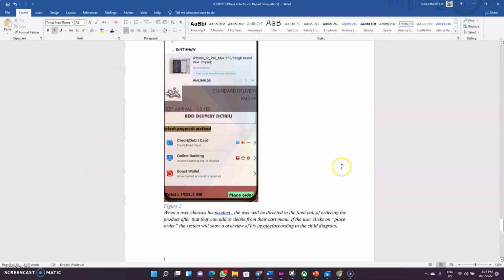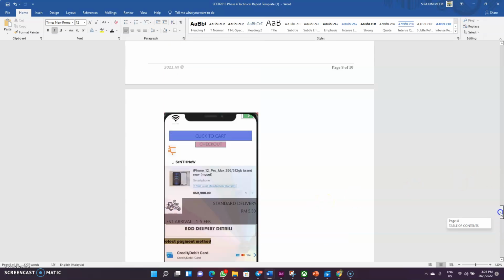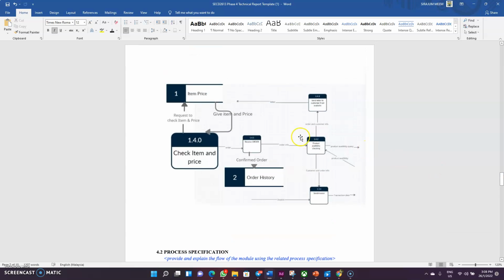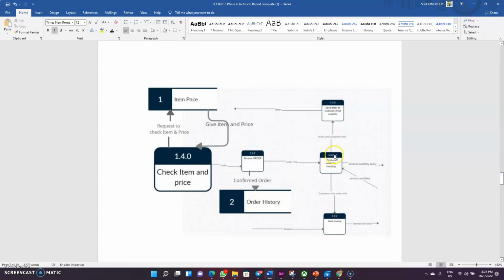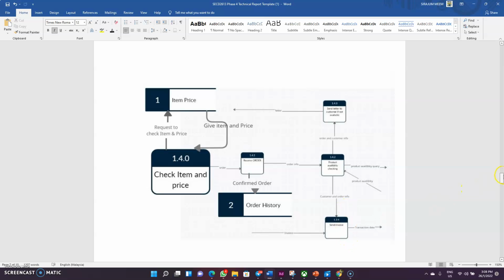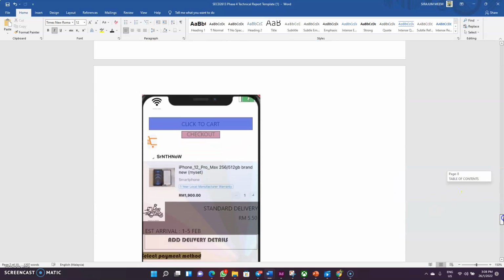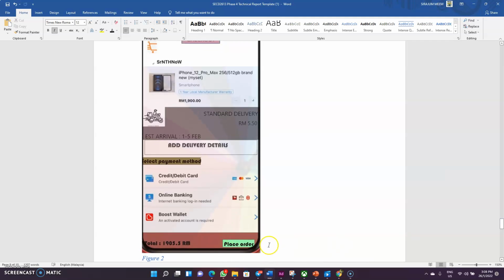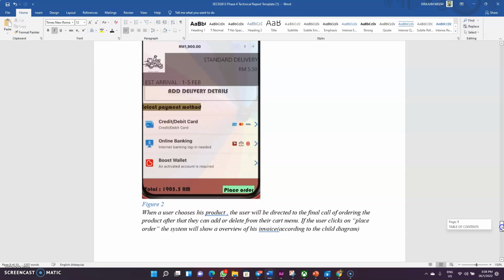If the user clicks on place order, here is the place order, the system will show an overview of the invoice according to the child diagram. The child diagram shows that if the person is ready to purchase, it will send the invoice after placing the order. Here is the option of placing the order. Then they will be directed to the payment method. He will pay by card or cash, whatever he or she chooses, and then he will be directed to the invoice.